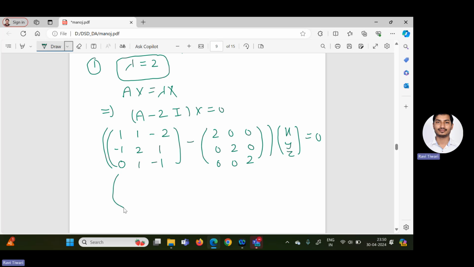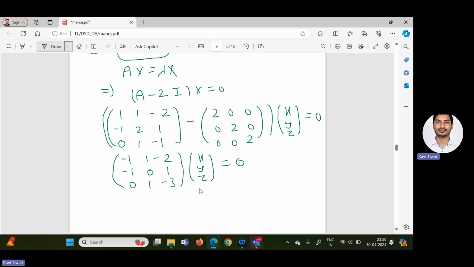So the final matrix is 1 minus 2, 1, minus 2; minus 1, 2 minus 2, 1; 0, 1, minus 1 minus 2, into x, y, z, and this equals 0.